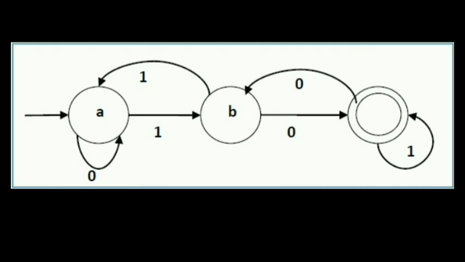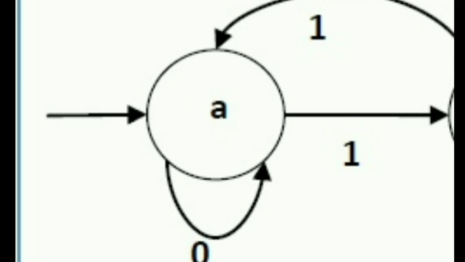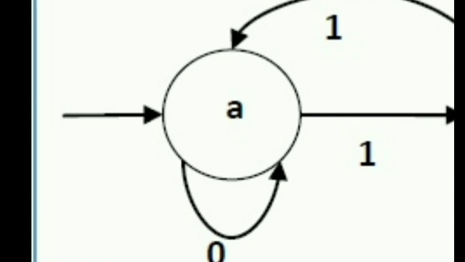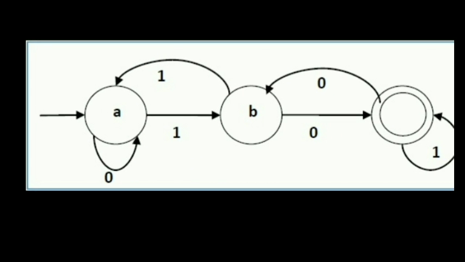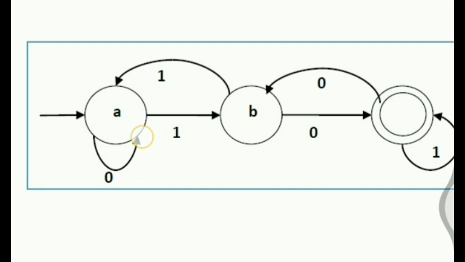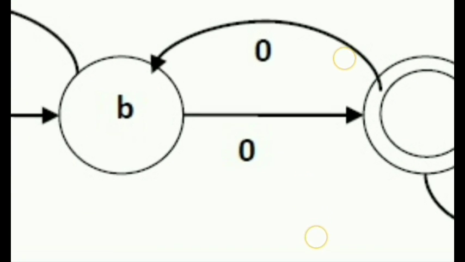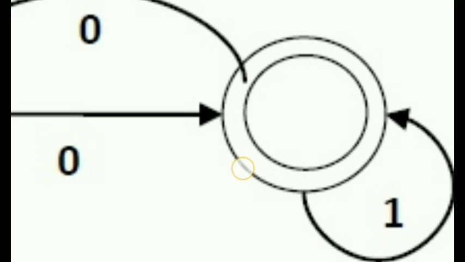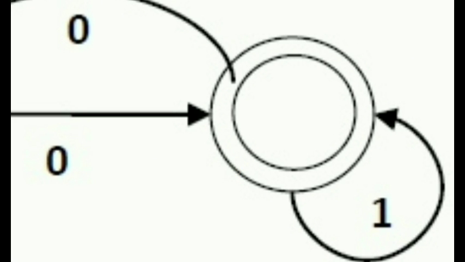So before anything else, let us know first the different parts of the graph. Right here, this is the initial state or the starting state. And each variable that is inside this circle are the set of states, A, B, and this last part. And the accepting state is this one with the double circle. This is called the accepting state or the final state.